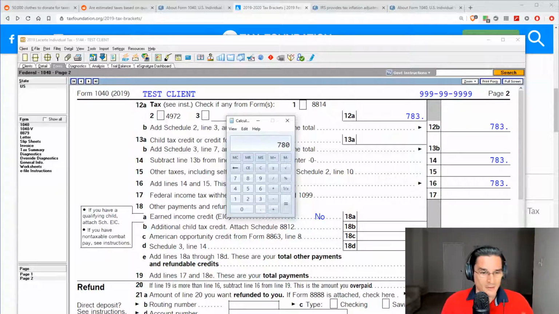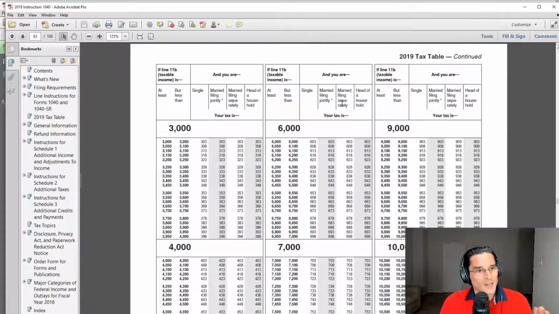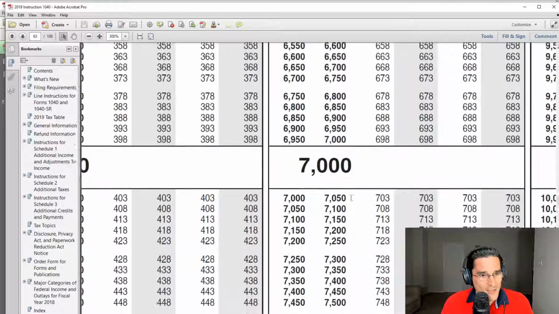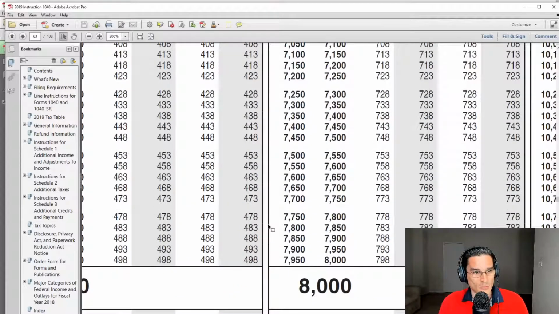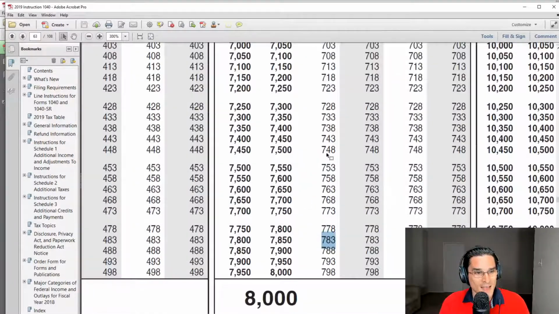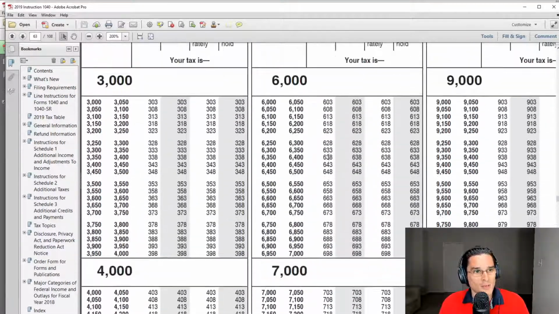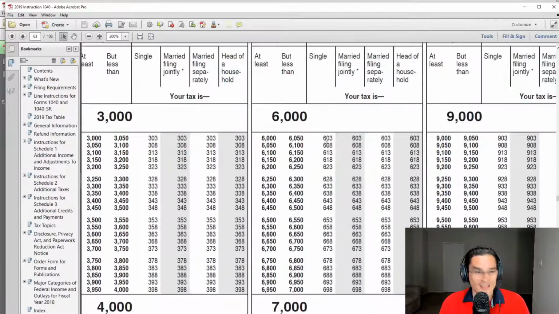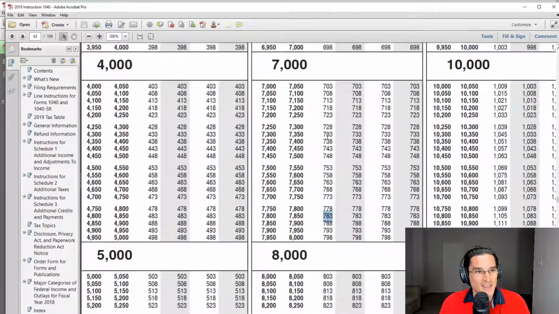That's because of the way the rules are put together. Essentially you need to pull up the instructions for Form 1040 and look at the tax tables featured in the publication. If you look at the taxable income amount of $7,800, you'll see that the total tax calculated for the single filing status is $783.